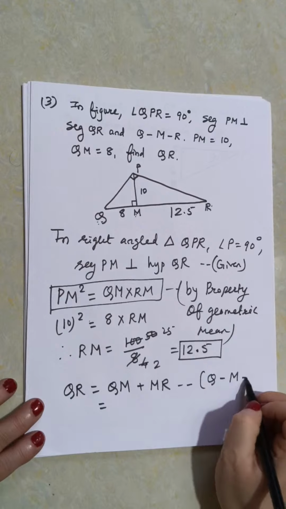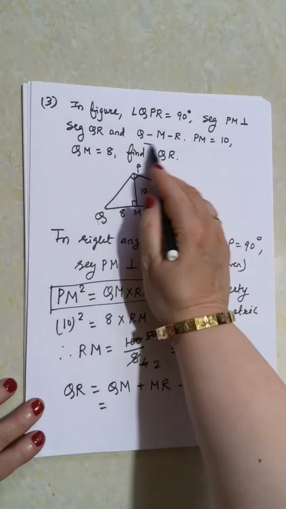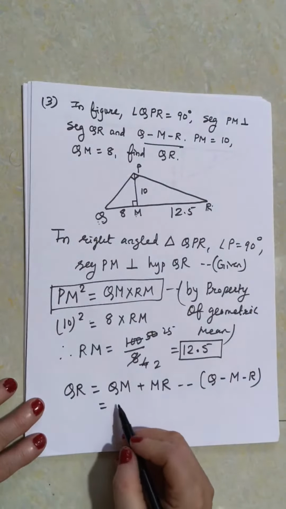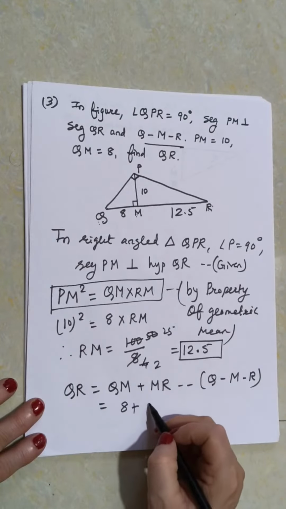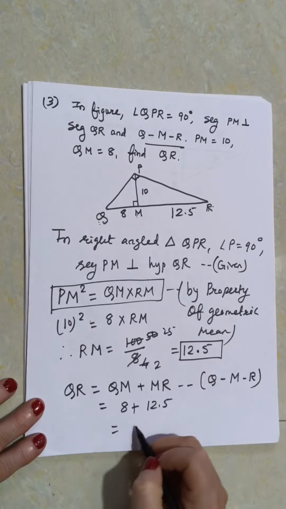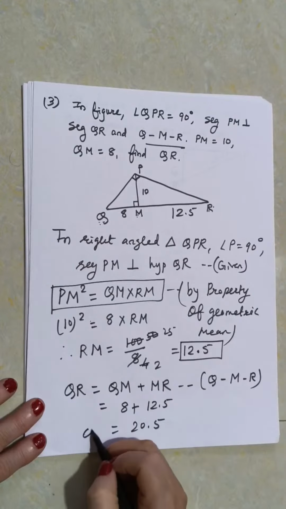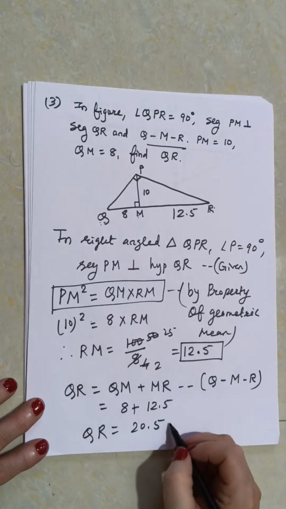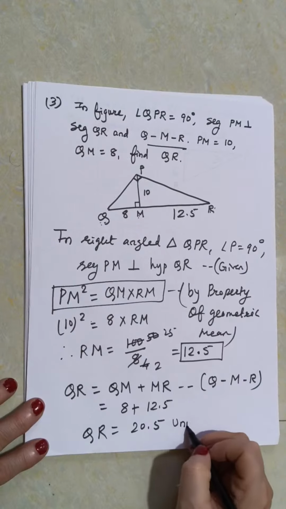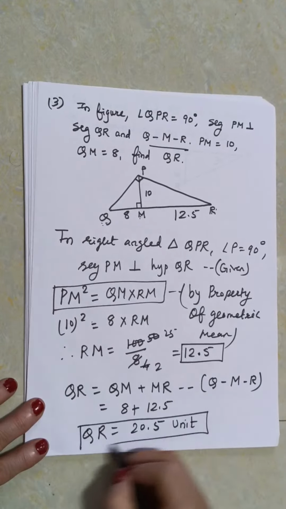QR is equal to QM plus MR. What is the reason you are writing? That is Q-M-R, a straight line. Already it is given QM is 8 and MR is 12.5. So it is 20.5. So what is my final answer? QR is 20.5 units.